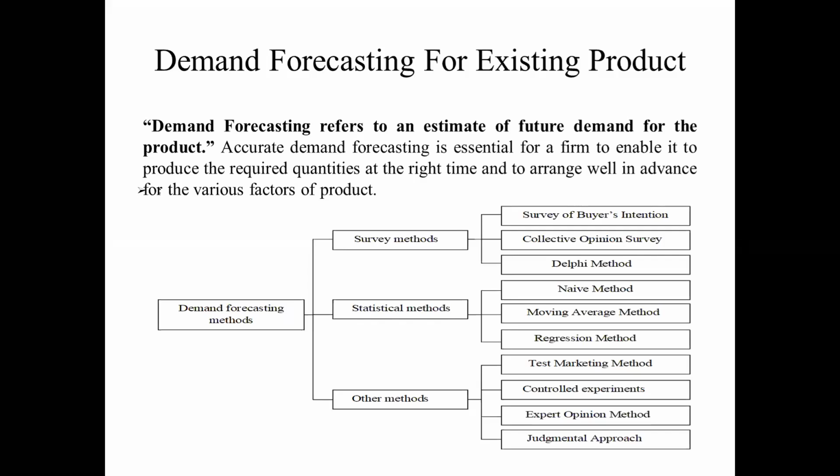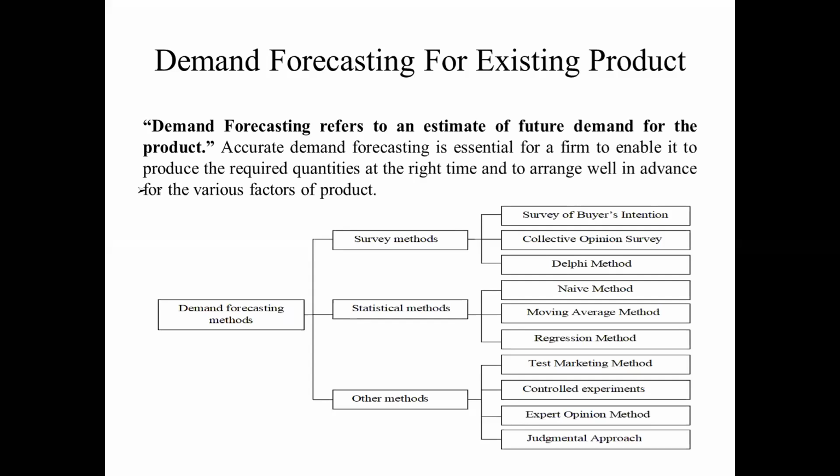After increasing the demand, at that time we change the quantity of the product or price. Based on these strategies, they increase the demand forecasting of the particular product. Okay, this is the control experiments.